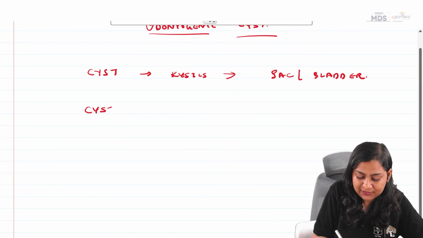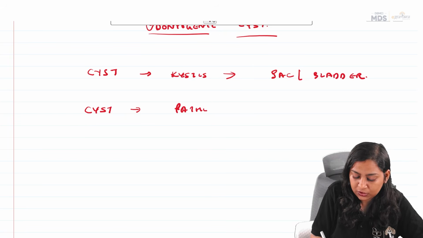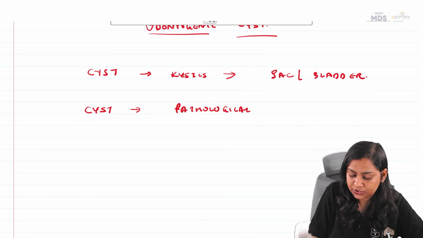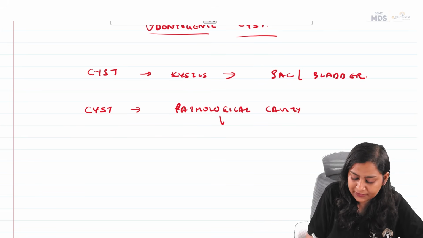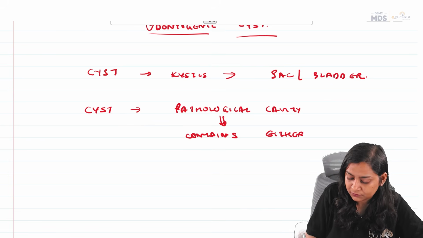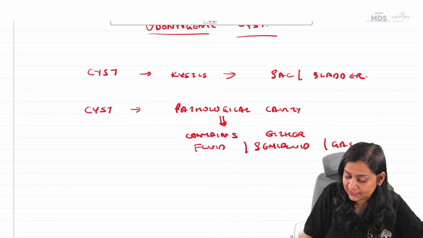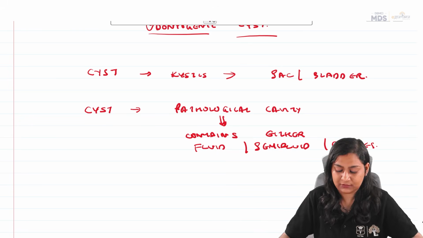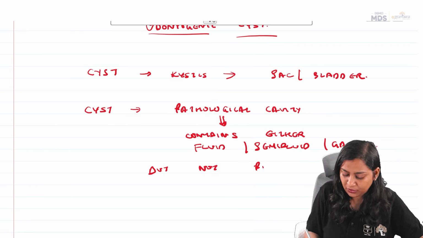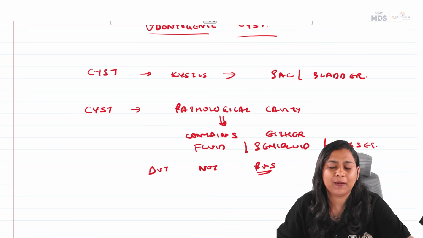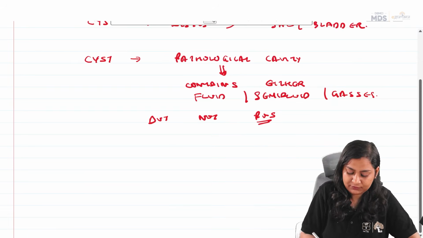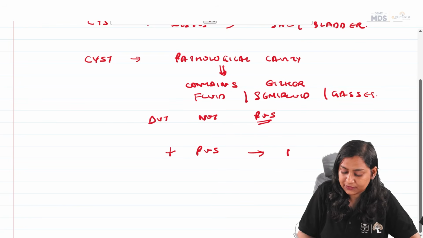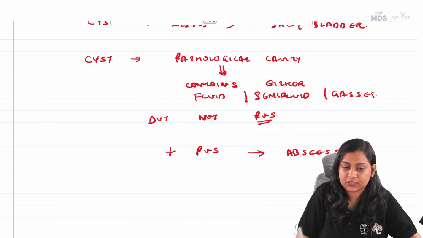Kramer has defined a cyst as a pathological cavity which contains either fluid, semi-fluid, or gases, but not pus. If there is a presence of pus, then it is called an abscess. So this is the definition of a cyst.